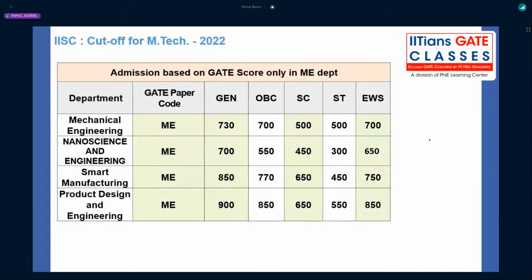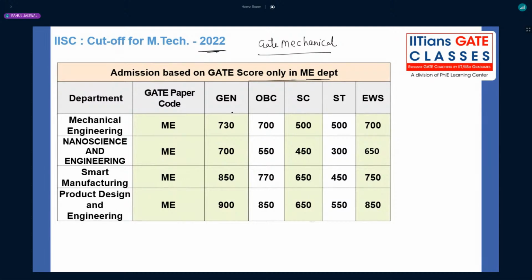Now, regarding the cutoff for mechanical engineering, here I will be talking about GATE mechanical once again. Here we are doing the discussion for GATE mechanical. We will do the discussion of GATE XE also. Now, admission is based on the GATE score only in the mechanical department. In other departments, either written test plus interview or only interview will be there. In mechanical engineering, the last cutoff, that is of 2022, was 730 for general. 730 means what? What was the situation last year?